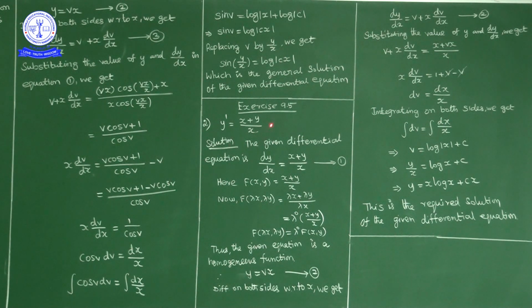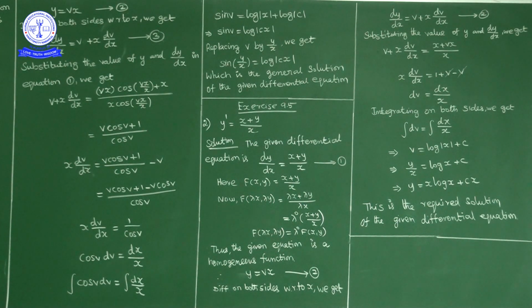Okay, first of all we will prove that this given differential equation is a homogeneous differential equation. To prove this, the RHS in equation 1, I will prove this function is a homogeneous function of degree 0. For this I will consider this as f of x comma y. F of x comma y is equal to (x plus y) upon x. Now in place of x I will write lambda x, in place of y I will write lambda y.